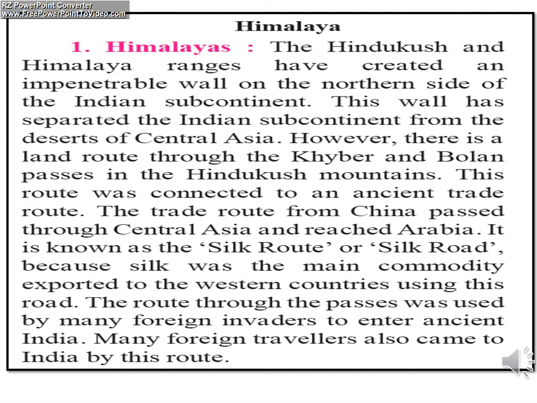This route was connected to an ancient trade route. The trade route from China passed through Central Asia and reached Arabia. It is known as Silk Route or Silk Road because silk was the main commodity exported to Western countries using this road. The route through the passes was used by many foreign invaders to enter ancient India. Many foreign travelers also came to India by this route.